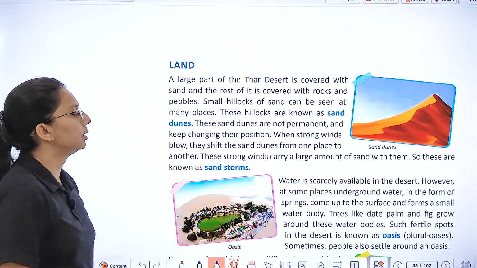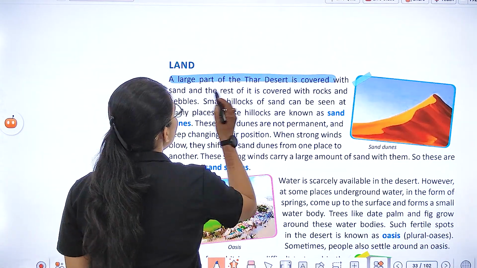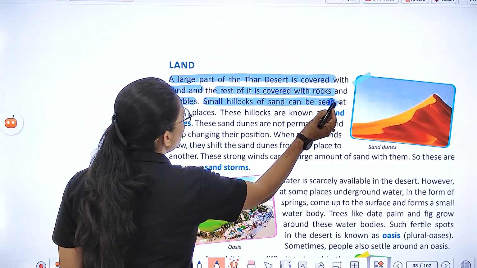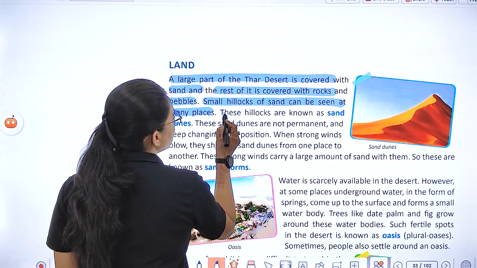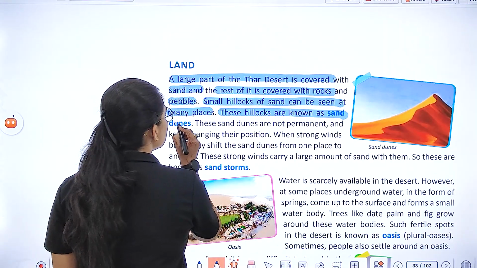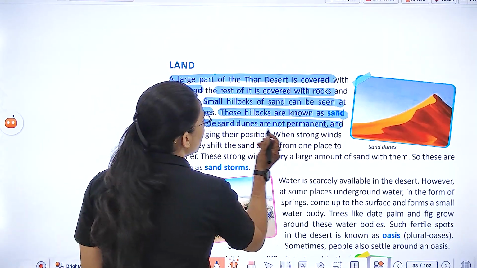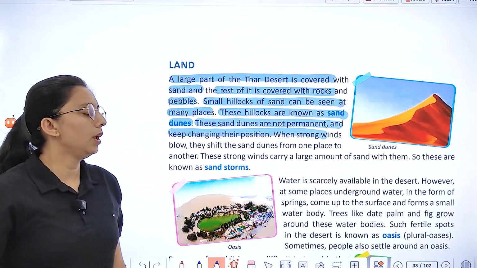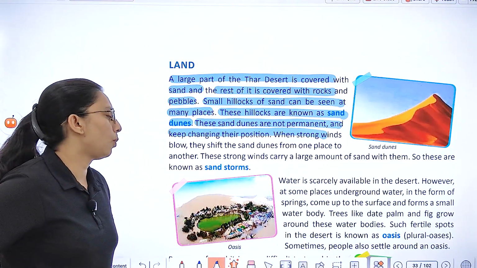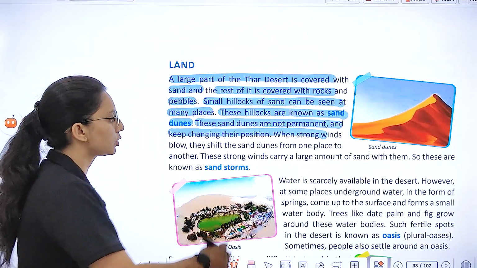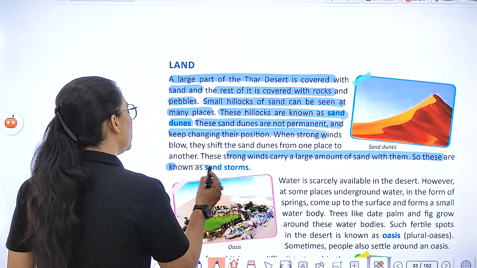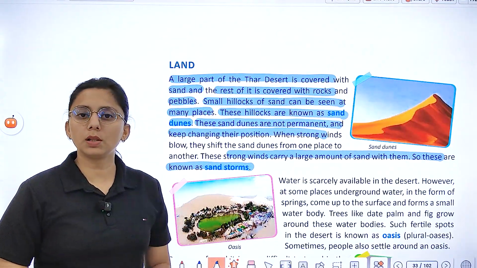A large part of the Thar Desert is covered with sand and the rest is covered with rocks and pebbles. Small hillocks of sand can be seen at many places. The hillocks are known as sand dunes, and the sand dunes are not permanent; they keep changing their position. When strong winds blow, they shift the sand dunes from one place to another. The strong winds carry a large amount of sand with them, and so these are known as sandstorms. What do we call them? Sandstorms.